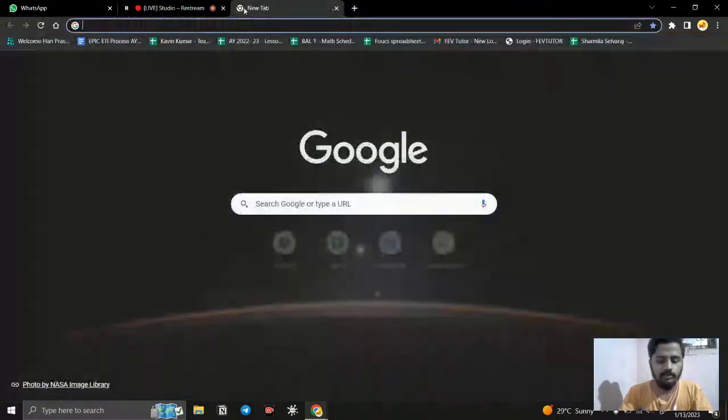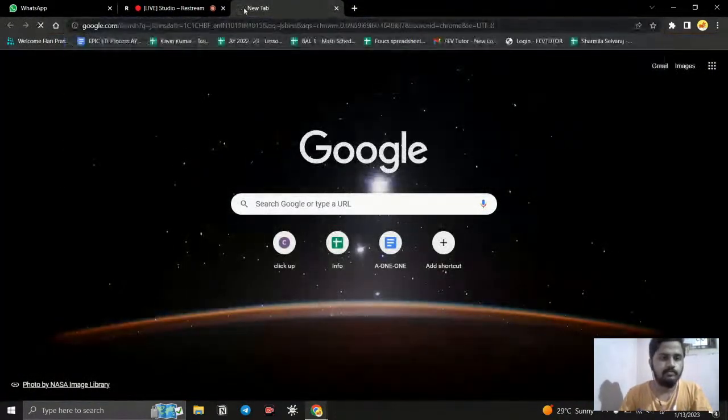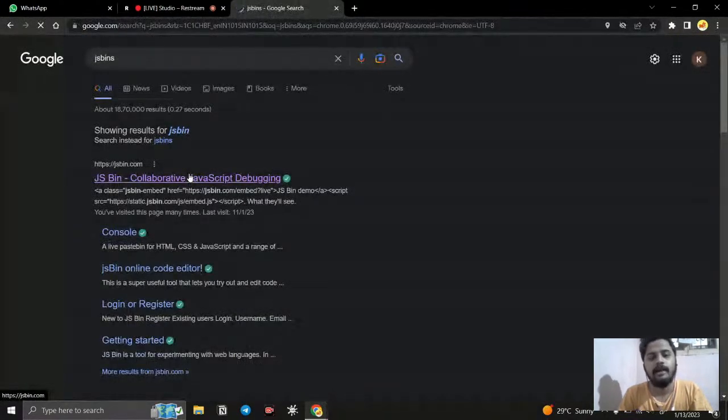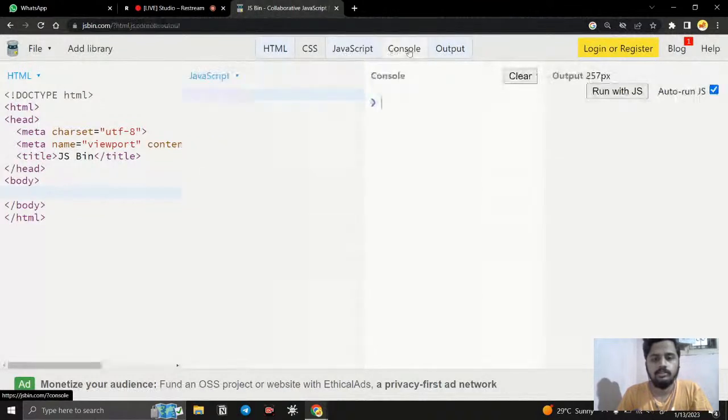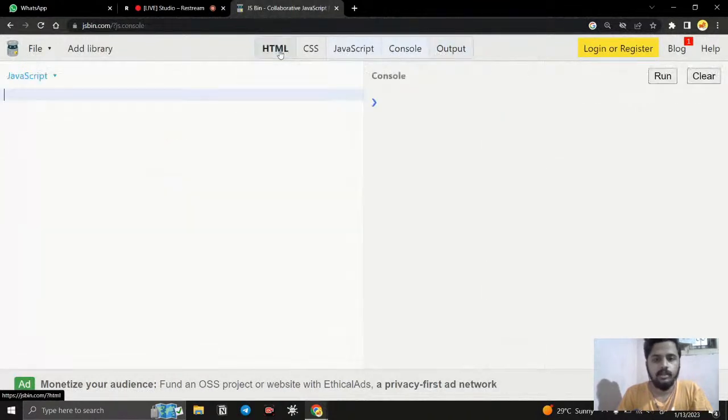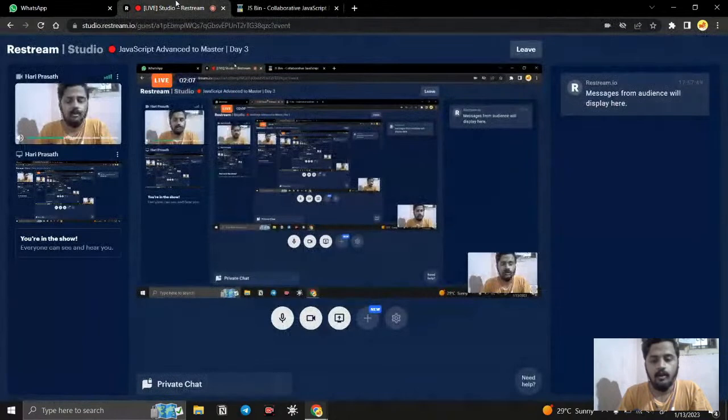So I just open my JS Bin to practice some code. I just use the JavaScript and my console to work with. Meanwhile, if you have any doubts regarding whatever concept we are discussing in between, you can mention it in the chat box and I will explain it.